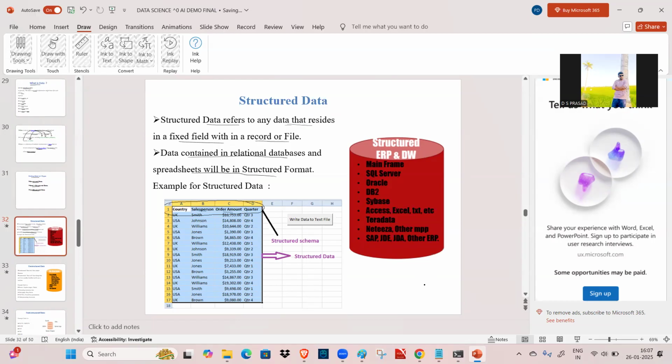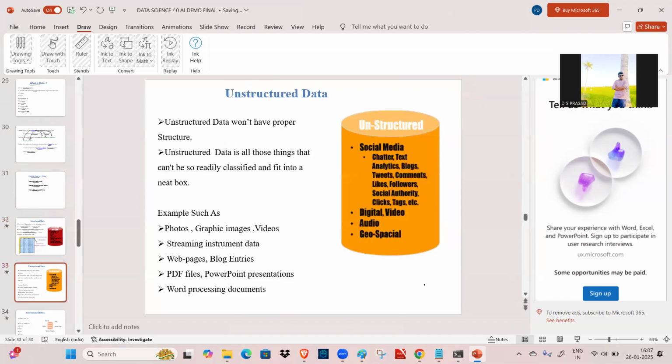What are the different structured data sources, and where are we going to store them? Relational databases, meaning mainframes, SQL Server, Oracle, DB2, Sybase, and also Access, Excel, text, Teradata, Netezza, and other different types of things.